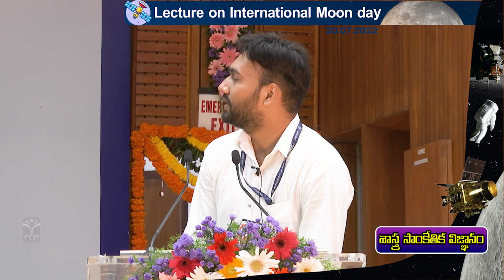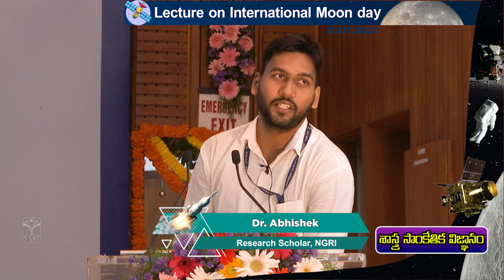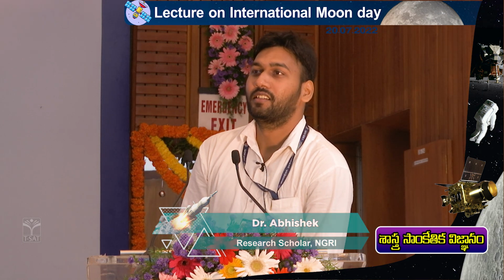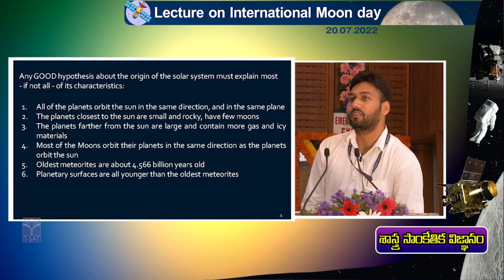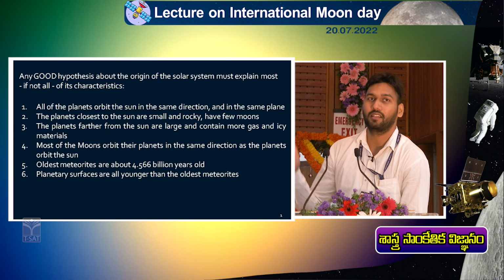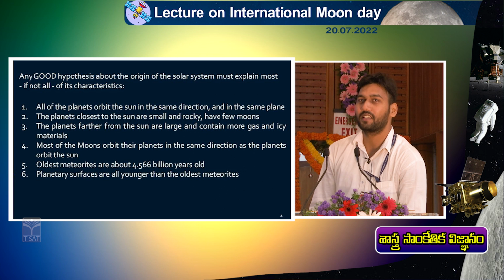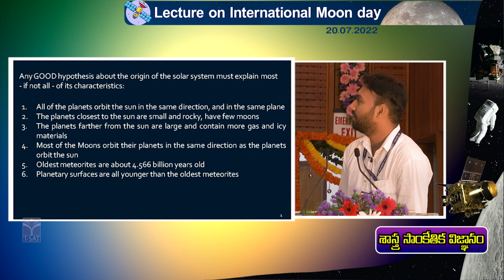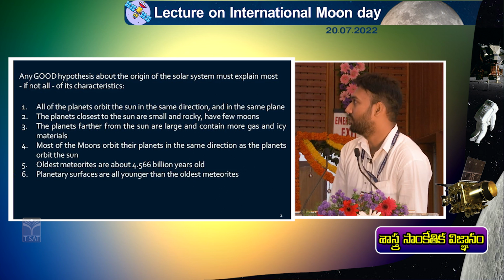So the topic of my presentation is Luna, the Earth's moon. How many of you are aware of the fact that Earth's moon is named Luna? Not only Earth, all planets have moons. What you are seeing in the night sky is the moon of Earth, which is named Luna. Its name is not moon. Okay. So most planets have moons.